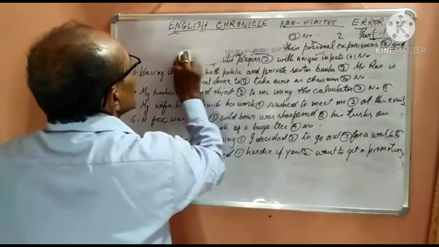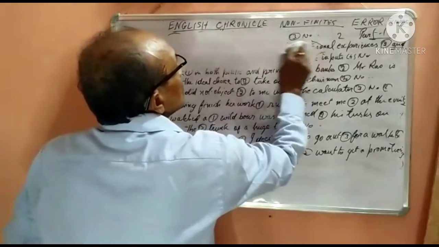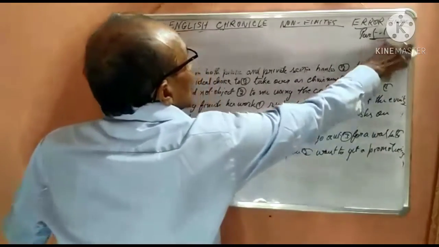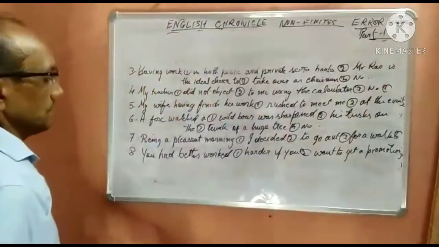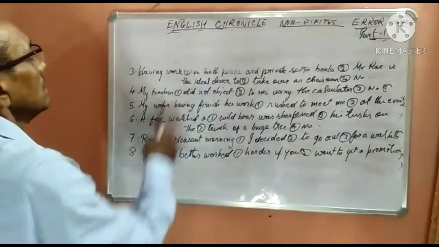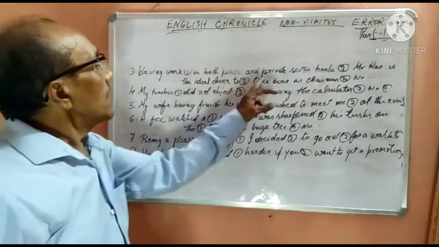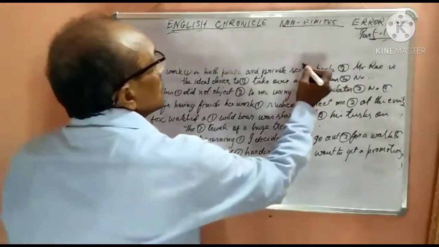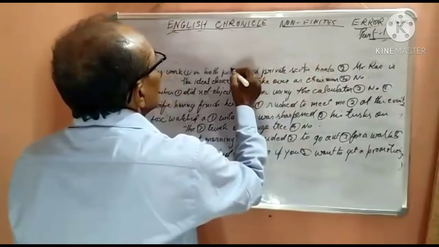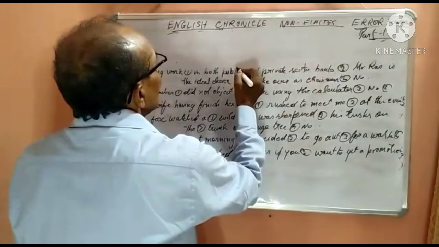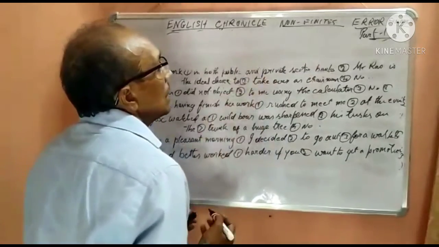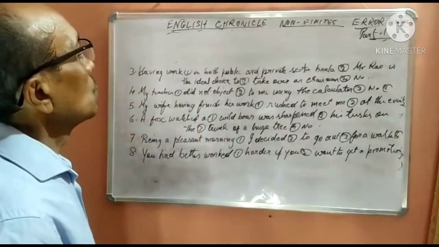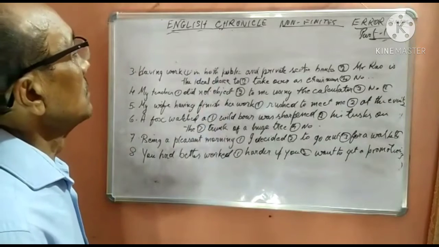Let's take the third question. Having worked in both public and private sector banks, Mr. Rao is the ideal choice to take over as chairman.